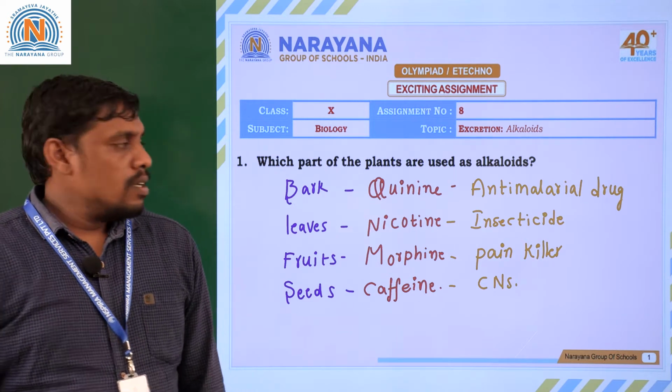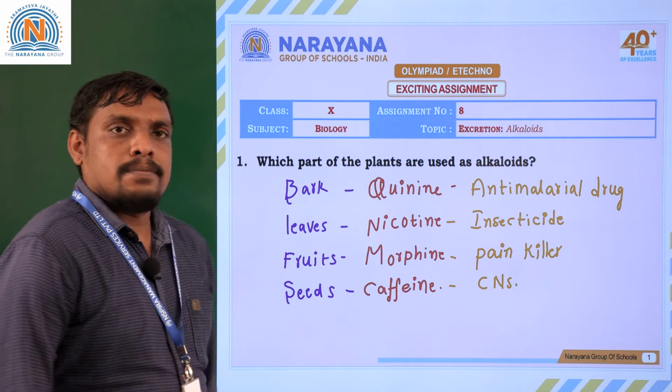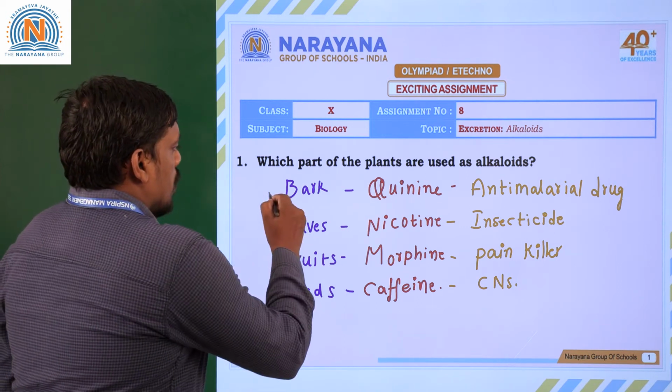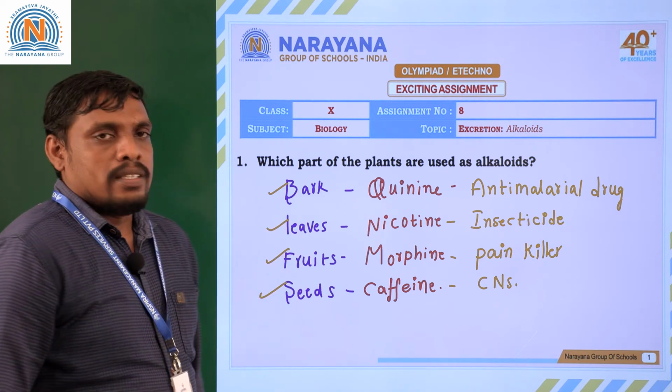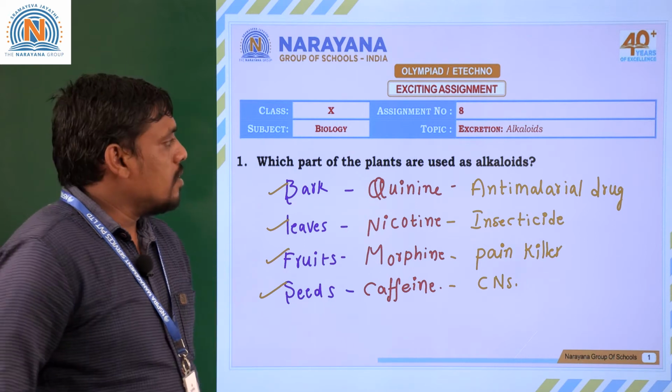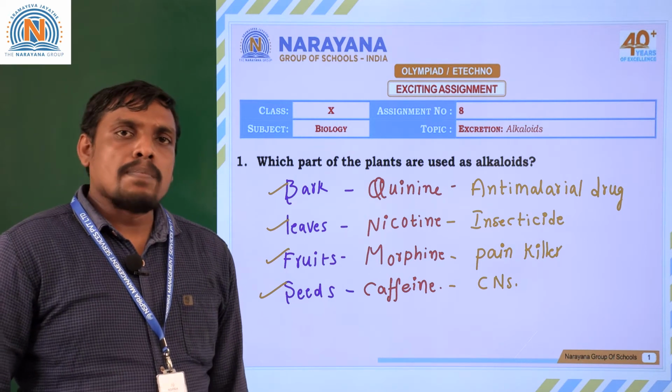First question, which parts of the plants are used as alkaloids? Basically, the bark, leaves, fruits, and seeds are generally used as alkaloids in the plants.